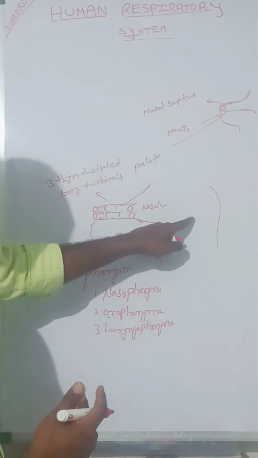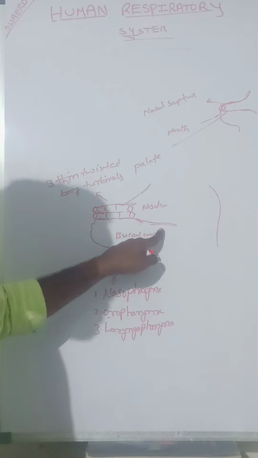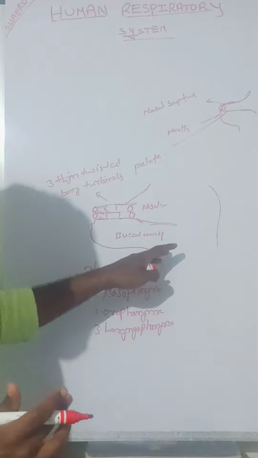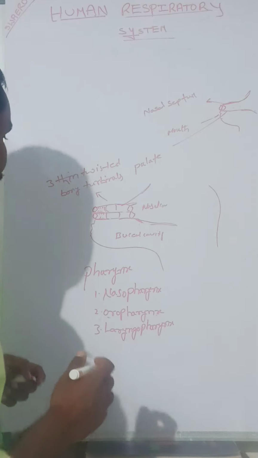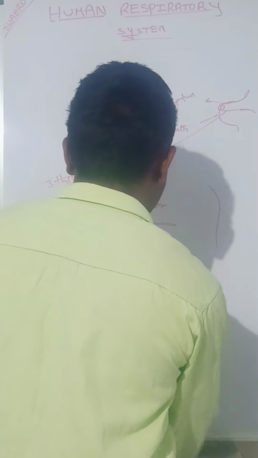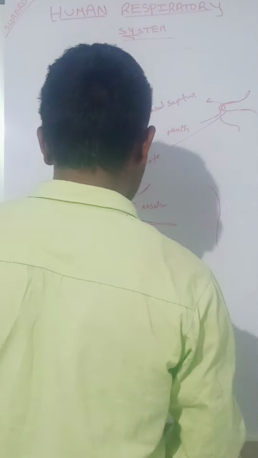The region of the pharynx close to the nasal cavity is the nasopharynx. Close to the buccal cavity is the oropharynx. Close to the larynx is called the laryngopharynx.